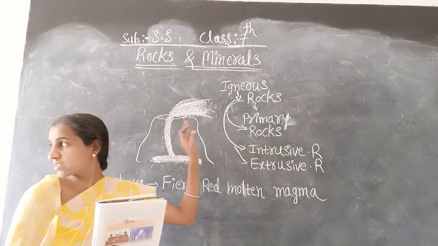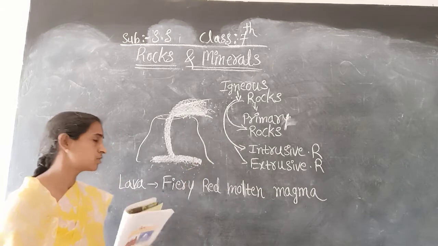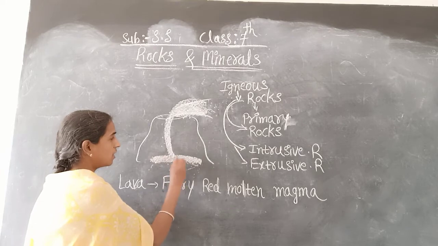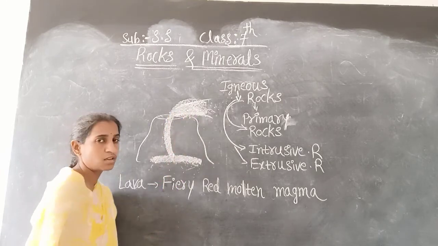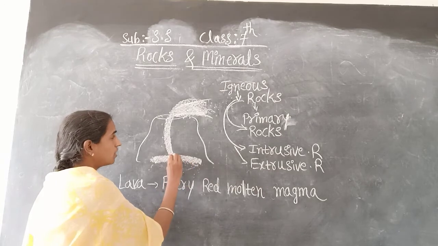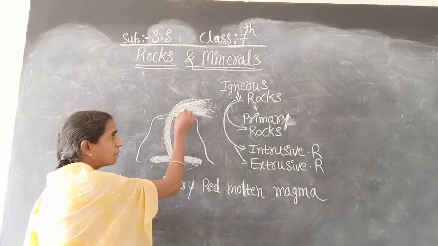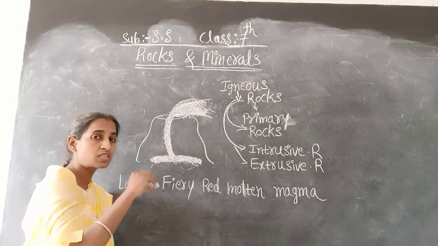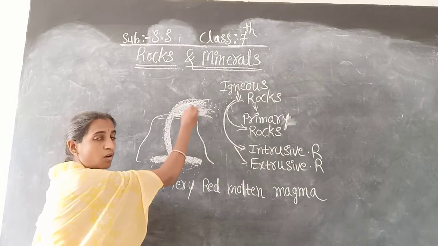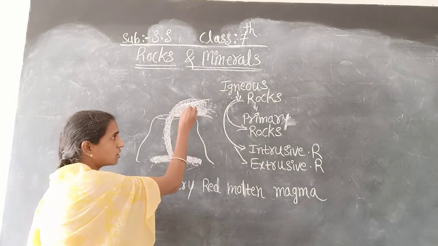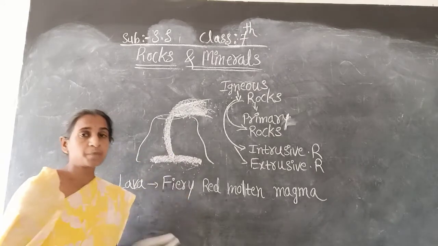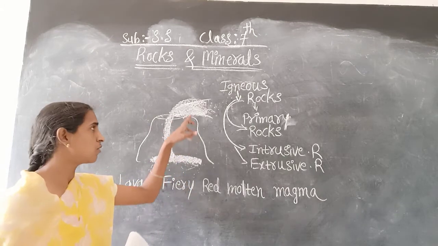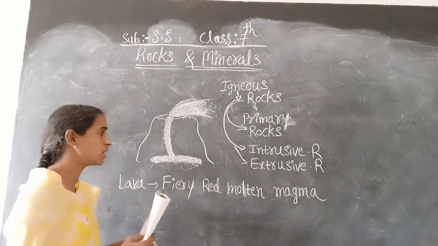That point you have to remember. Once again I will teach you: when the molten lava comes on the earth's surface, it rapidly cools down and becomes solid. So in such a way some rocks are formed on the crust only. So those rocks are called extrusive igneous rocks.